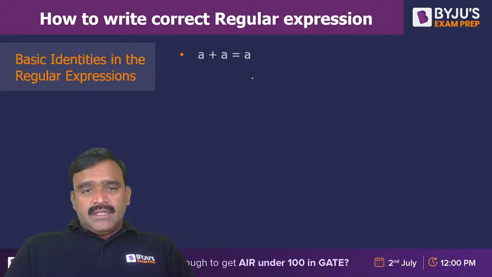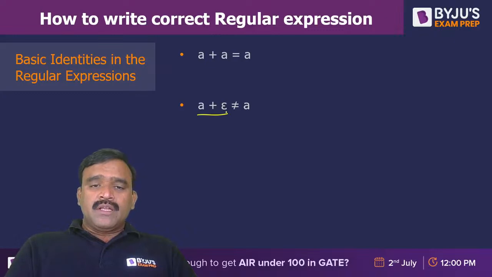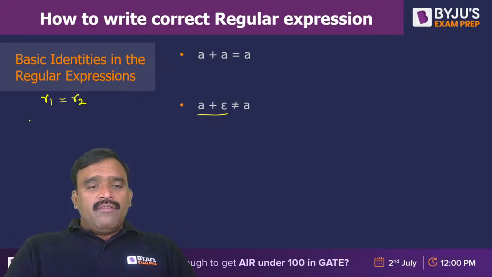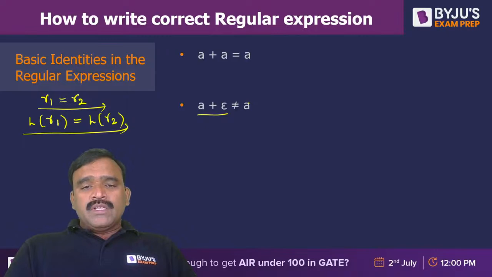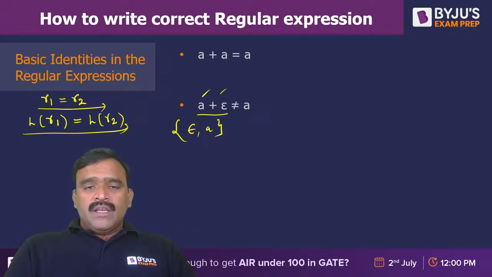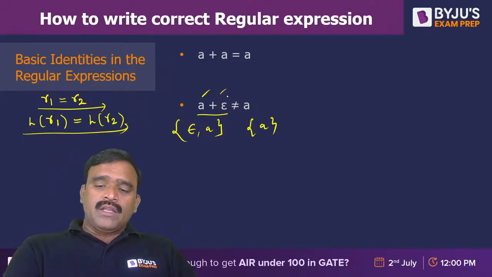Now A plus A is nothing but A union A, it is A. And A plus epsilon is not equal to A, because for two regular expressions, R1 is equal to R2 provided L of R1 is the same as L of R2. If the languages of R1 and R2 are both the same, then we can say that R1 and R2 are the same. A plus epsilon contains two strings: epsilon is one string and A is one string. So the language of this has epsilon and A, but in A there is only A. So the languages are not the same, and that's why both are not equivalent.